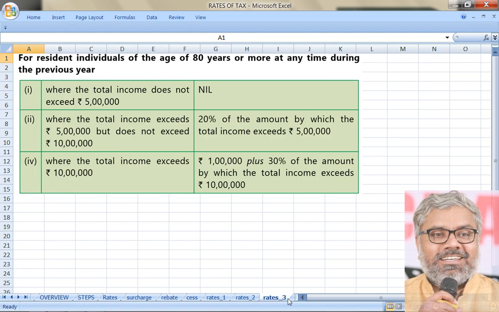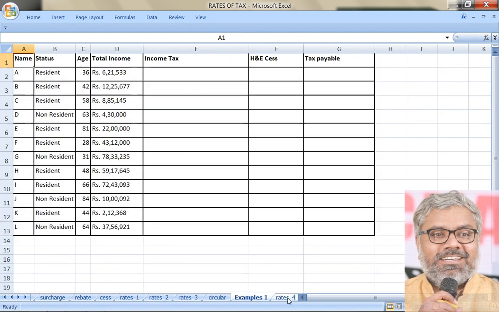Let us quickly go through this example that we have. We will come to that later anyway, just to understand this provision and its application. Let us say this guy, Mr. A, has an income of 6,21,533. So where should we start? Should we start with 6,21,533 in our calculations?